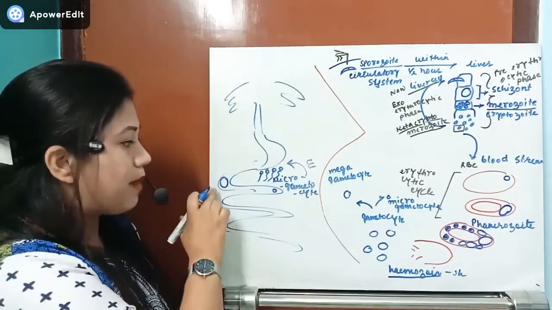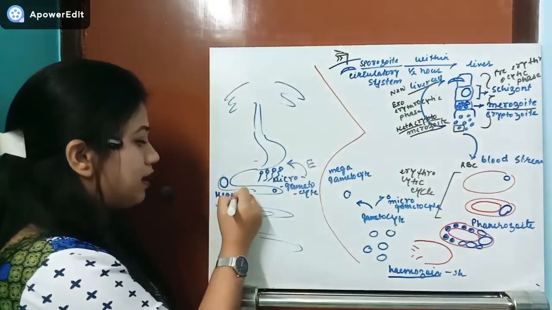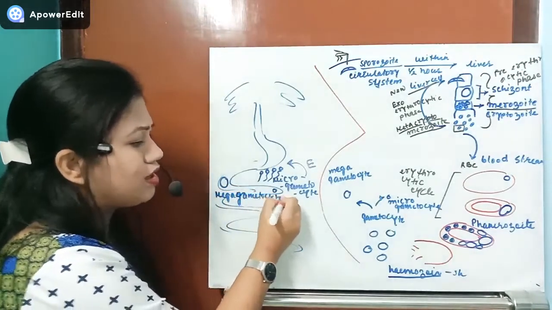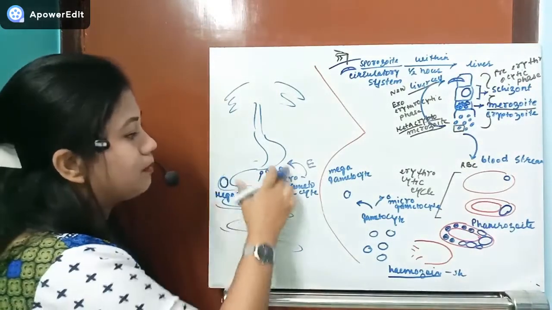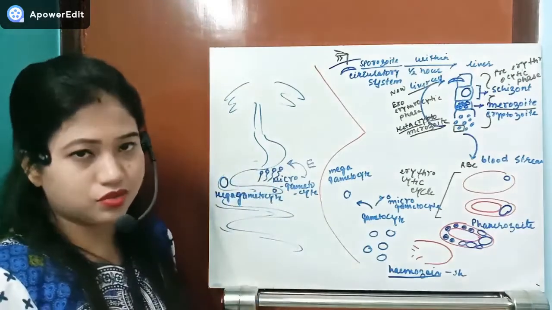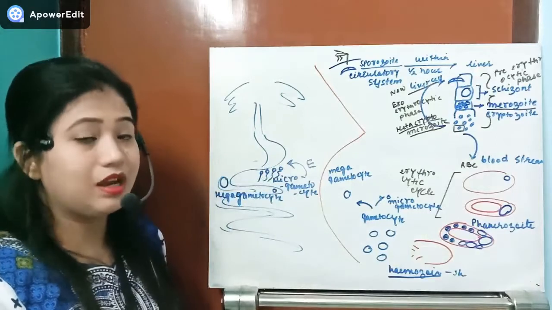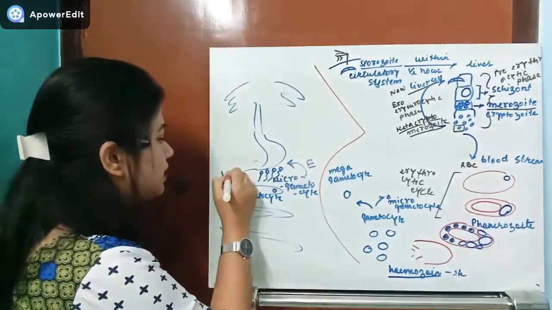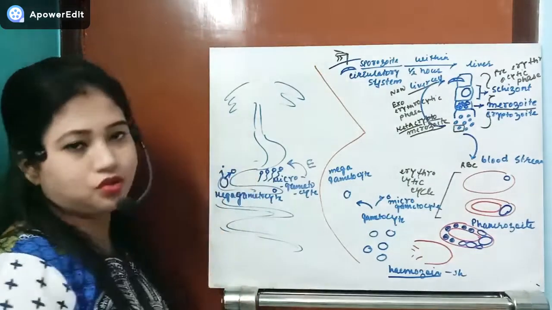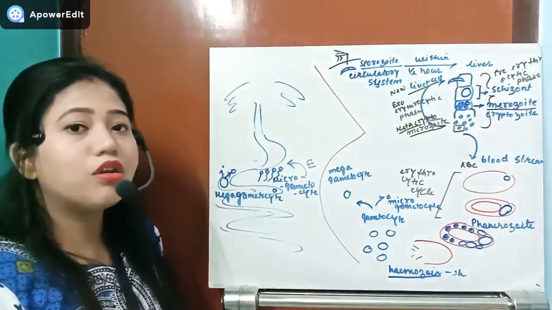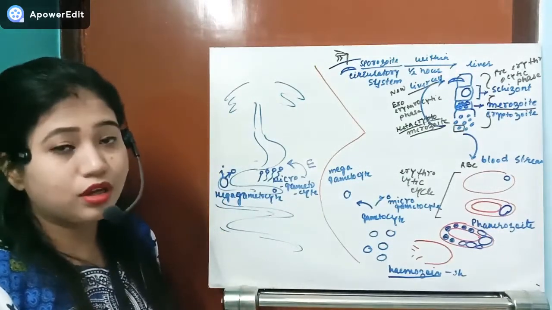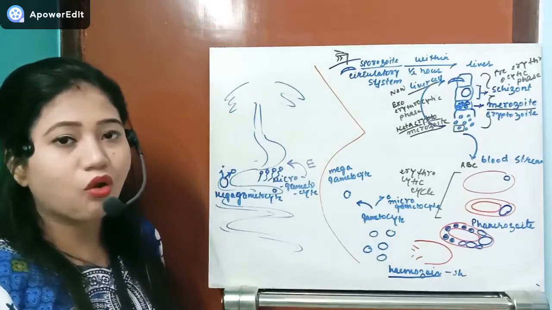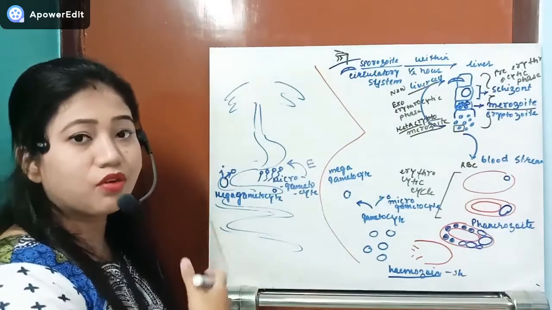In the case of the macrogametocyte, this is the macrogametocyte. It will also undergo a little change, not completely different structures from the microgametocyte. A little development will be there. What is that? It will divide and produce two structures. One is larger, another is smaller. The smaller structure is known as the polar body, like in humans, where we have seen the polar body in the oogenesis process. So this is happening for the whole species.